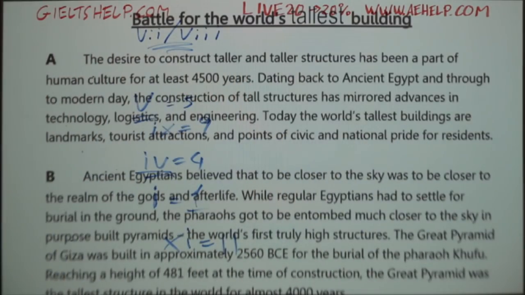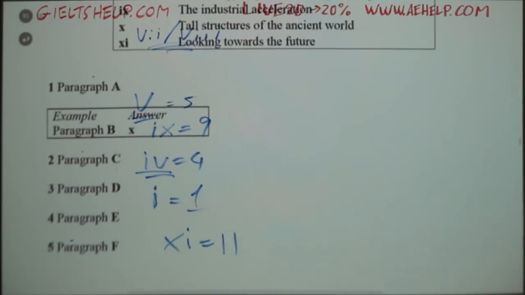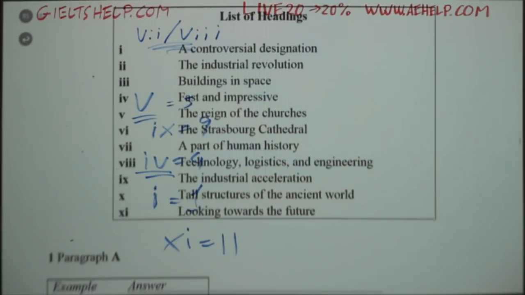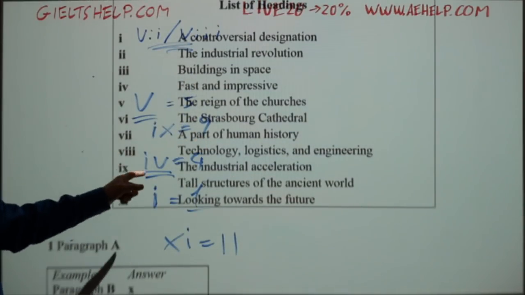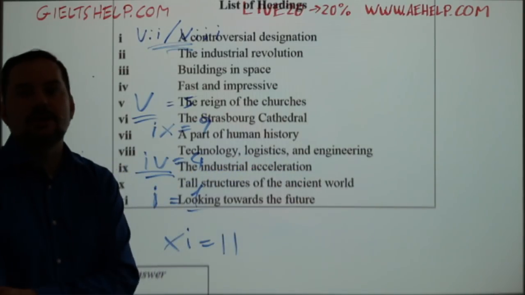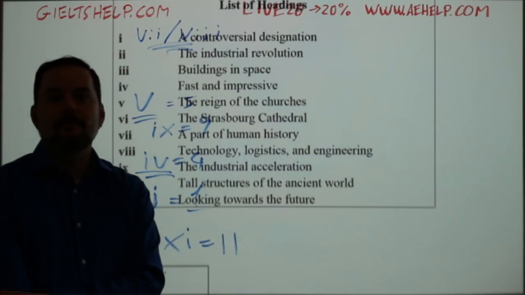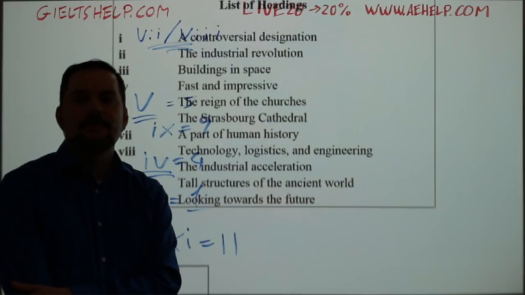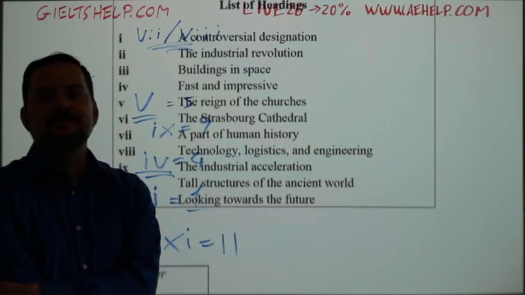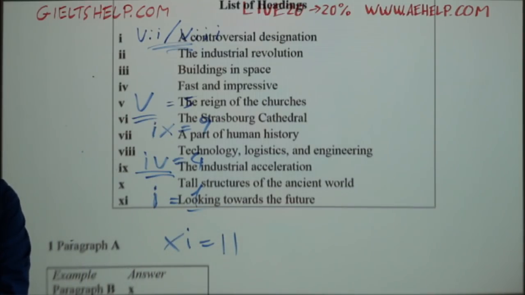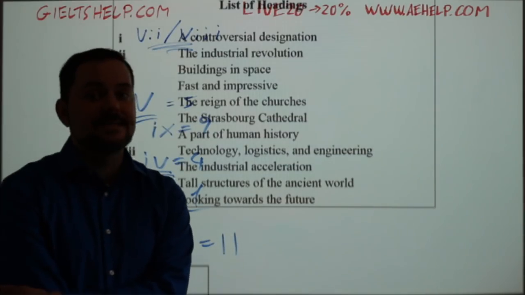So I ask you a second time, what do you think is the answer for paragraph A? Is it 7, a part of human history, or 8, technology, logistics, and engineering? What do you think? What is it for paragraph A? 7 or 8? What is the better answer? Both answers are okay, but sometimes IELTS is looking for the best answer.